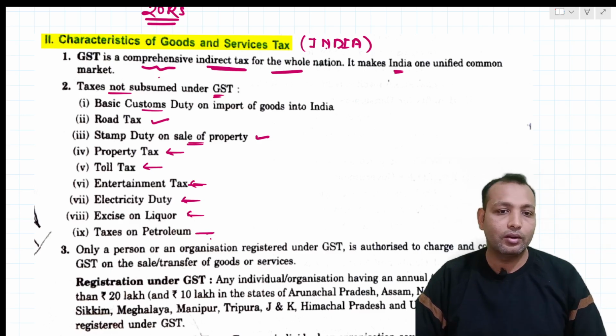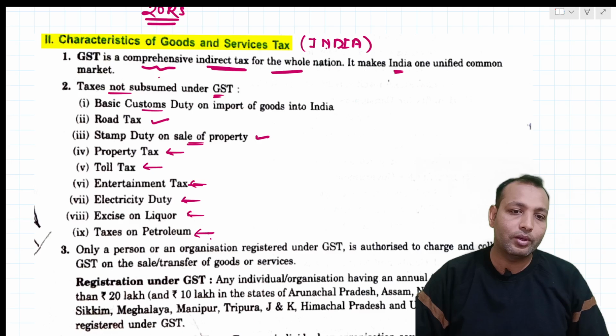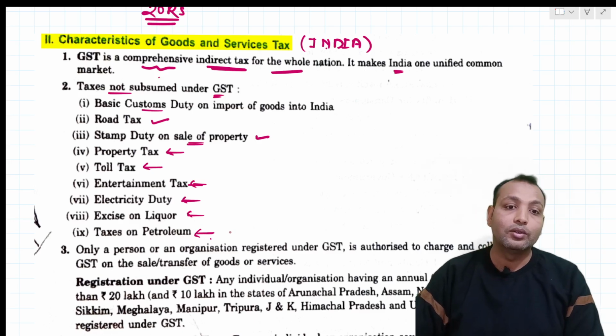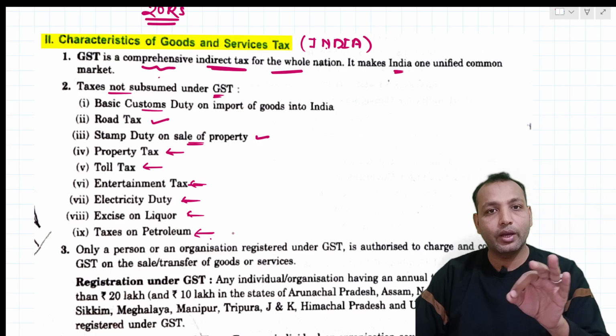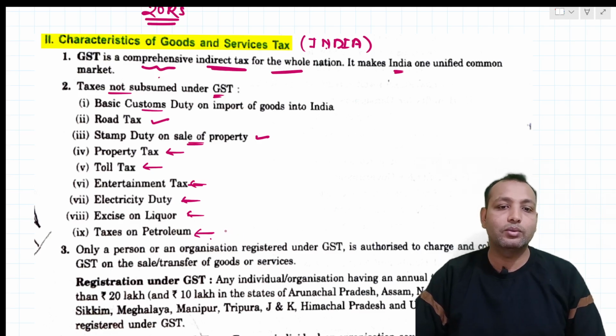That's why the Indian government can't control the price of petrol and diesel. Taxes on petroleum mean the state government is taking one tax and the central government is taking a different tax. So that's why petrol and diesel cost is high in India.